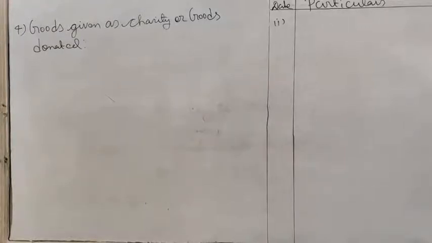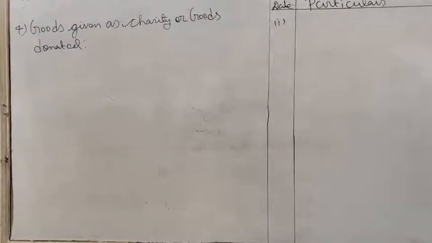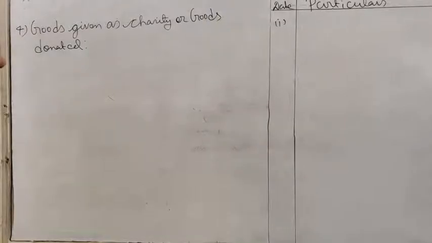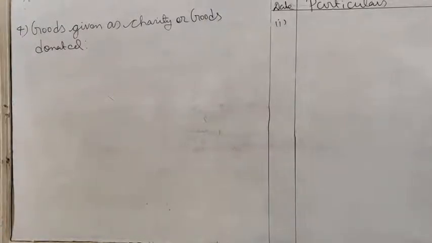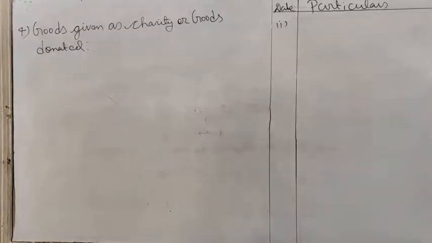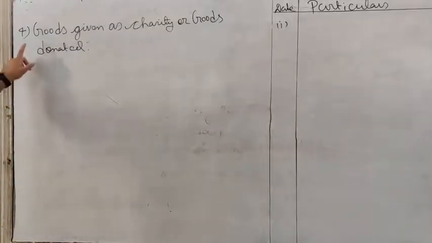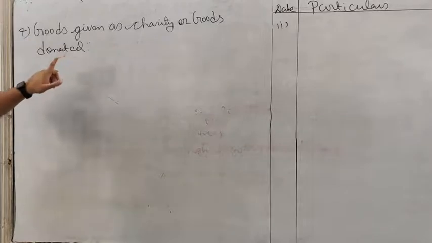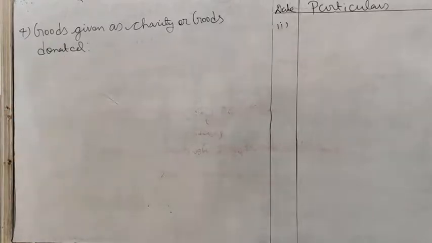Dear student, welcome back to the accountancy class. Our chapter going on is chapter 8, Journal, and what we are dealing with here is the treatment of some special transactions without GST. In the previous class I taught you about the banking transactions, several types of banking transactions, and at the same time we solved one example also. Today we will continue the treatment of some special transactions, and today our point is goods given as charity or goods donated. Charity means दान में देना.